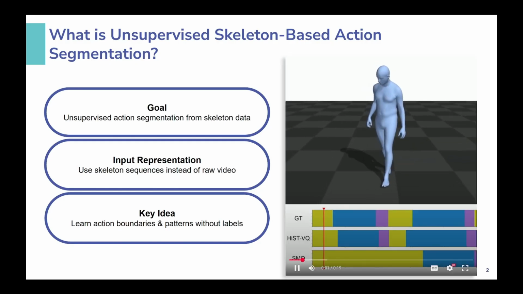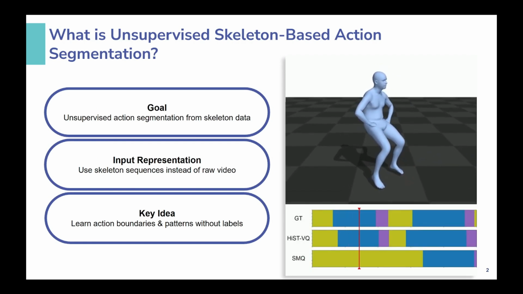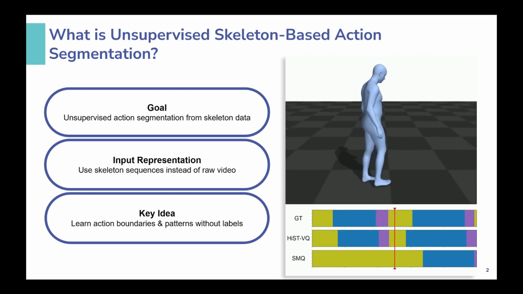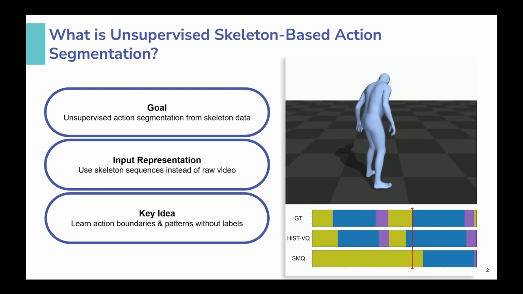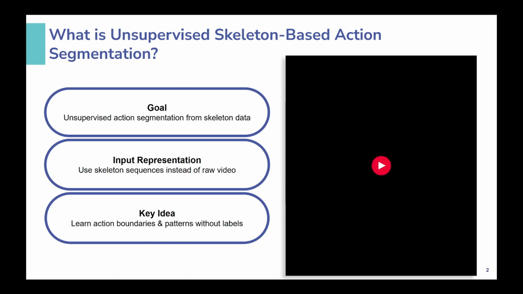Skeleton-based action segmentation means breaking down a continuous sequence of human skeleton data into a sequence of meaningful actions. Here we see an example of action segmentation, where a person performs multiple actions in a sequence and our model, HistVQ, divides it into distinct action segments over time, without any labels or annotations.